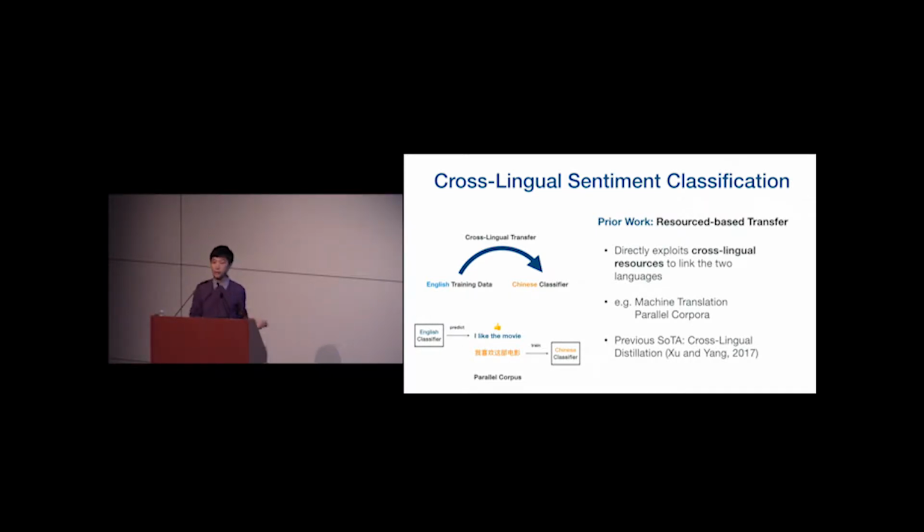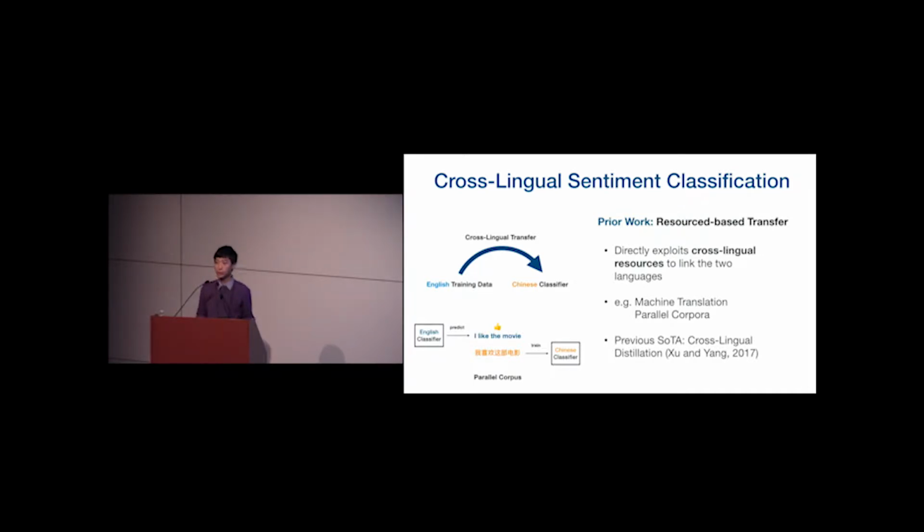So the basic idea of their method is they take the trained sentiment classifier on English and use that to make predictions on the English side of a parallel corpus. So then they could use the Chinese side of the same parallel corpus as pseudo-annotations in order to train a sentiment classifier on Chinese.